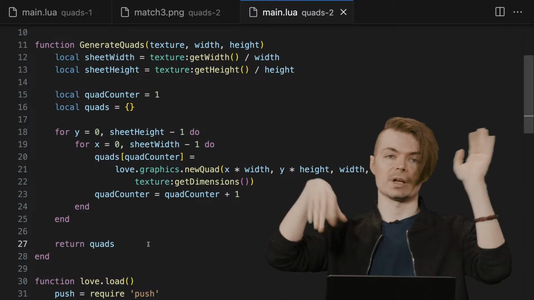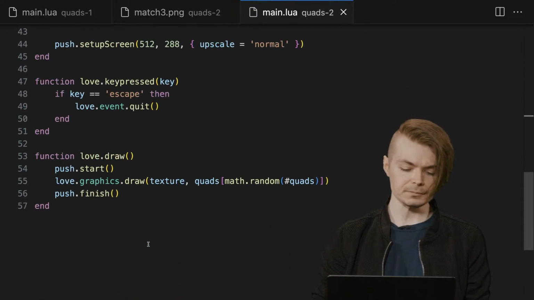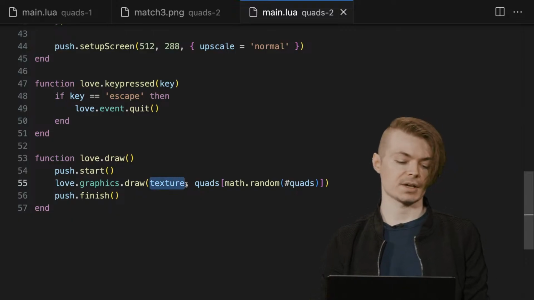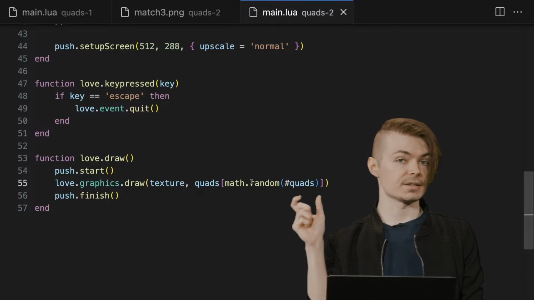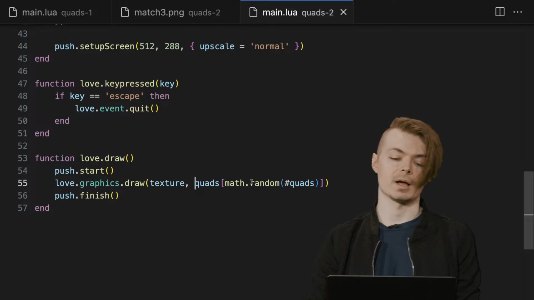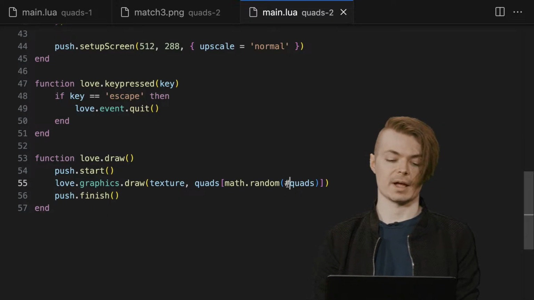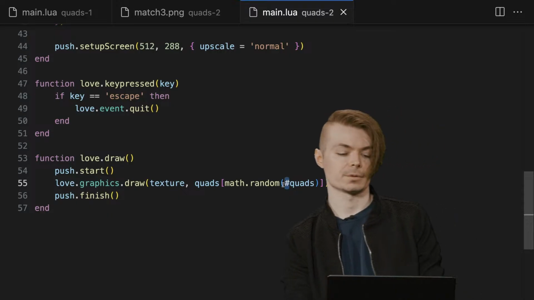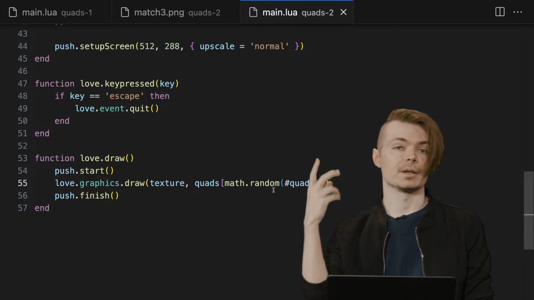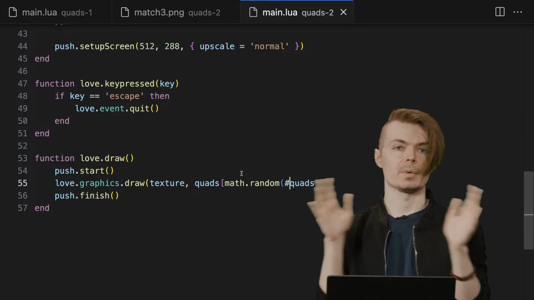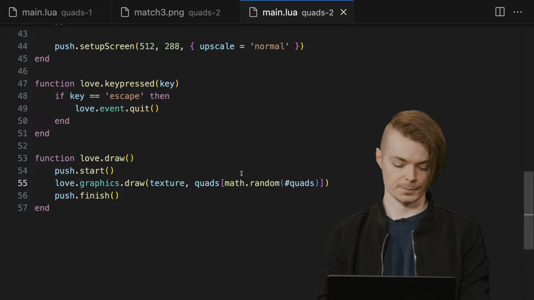We have this quickly going through all of these random tiles, right? Because we're drawing the texture in the same place, but we're deciding to randomly choose an index within that quads table that we've created from generate quads. And in case we never mentioned it previously, this number sign is how you get the length of a table in Lua. So we're just saying a math.random between 1 and the length of the table quads, so that we just get a random number each time. So cool, we have the ability to draw whatever random tile we want from that texture.